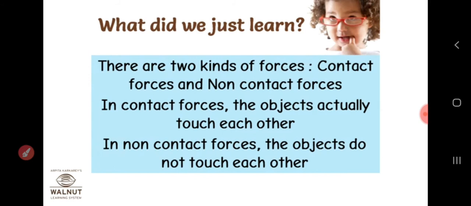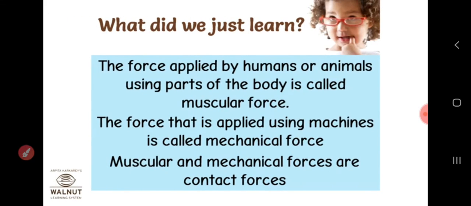What have we learned? Two kinds of force: contact force and non-contact force. Contact force means the objects touch. Non-contact force means the objects do not touch each other. Force applied by humans or animals using parts of the body is called muscular force.